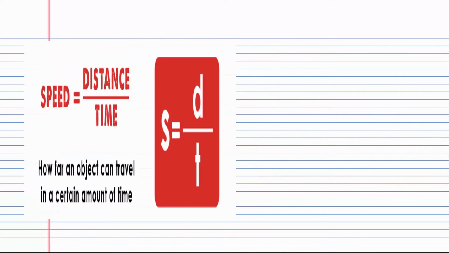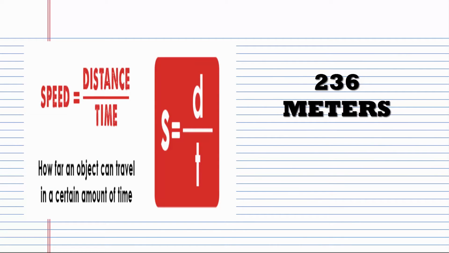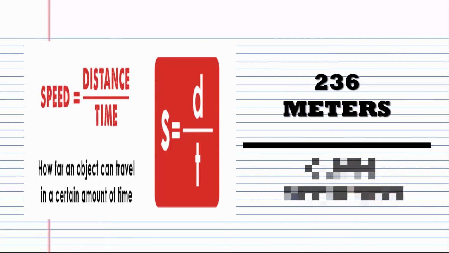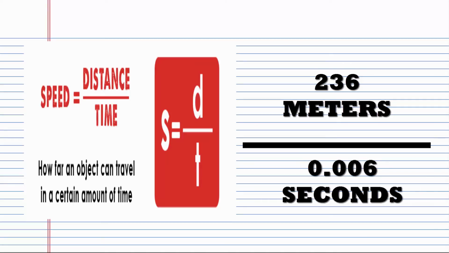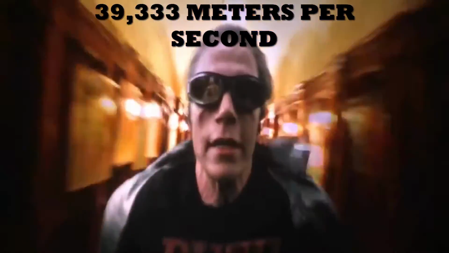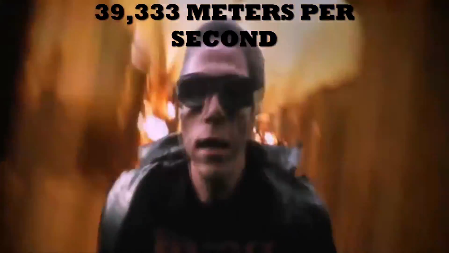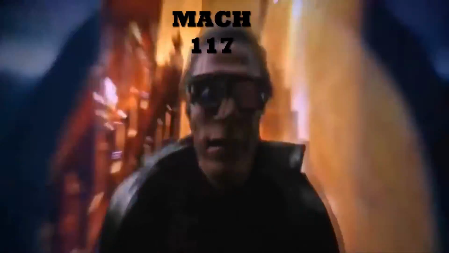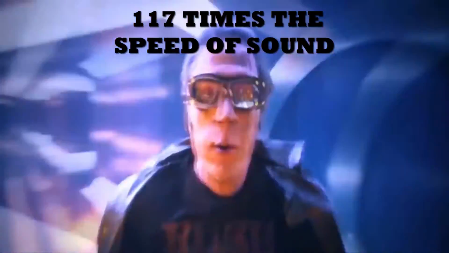Now, using speed is equal to distance by time, distance being equal to 236 meters and time being equal to 6 milliseconds, we get that Quicksilver is traveling at a speed of 39,333 meters per second, which is equal to Mach 117 or 117 times the speed of sound, or 13% the speed of light.